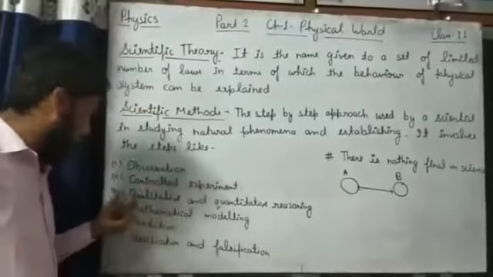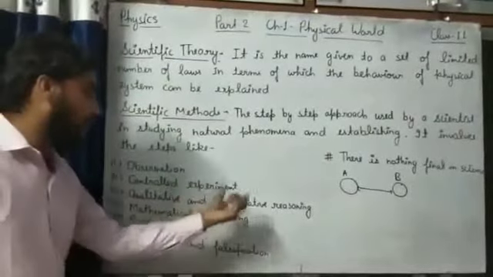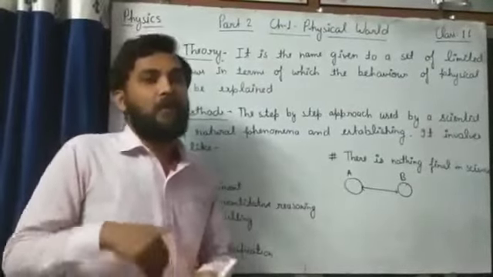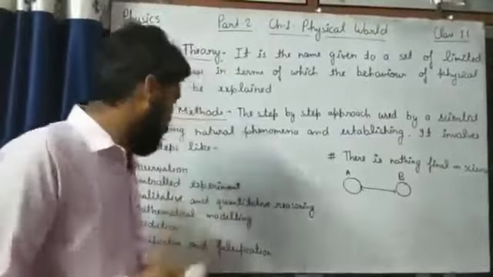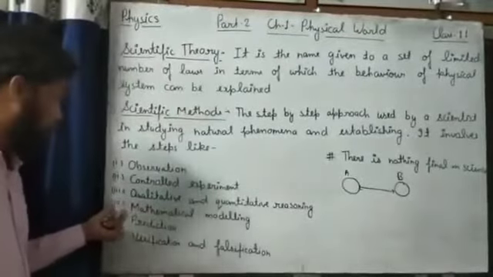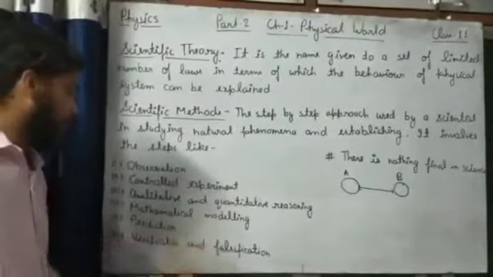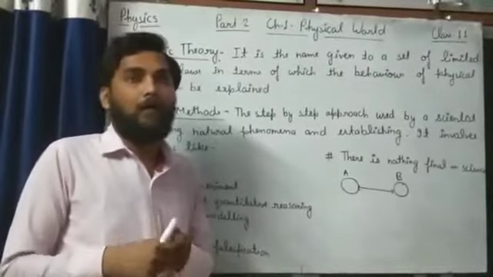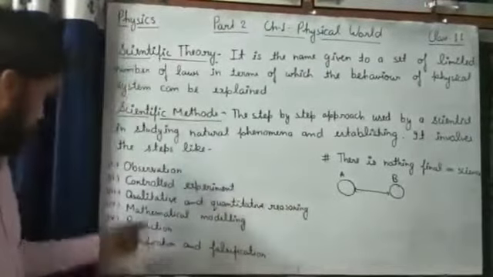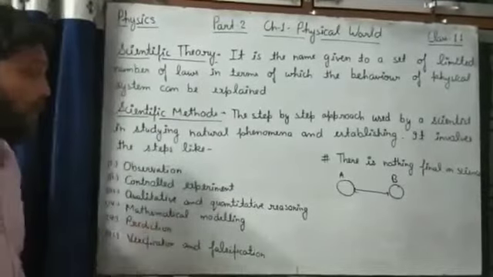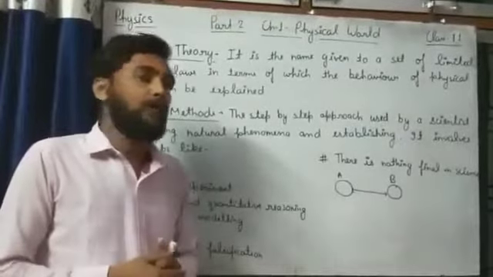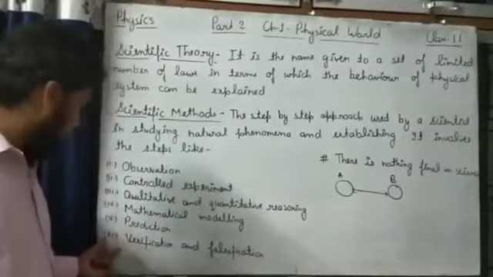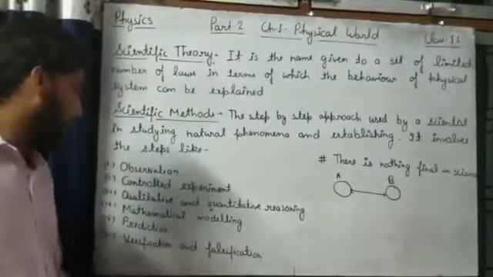Controlled experiment. Third step is qualitative and quantitative reasoning. It means how much force is acting and what is the distance between them. Number 4, mathematical modeling. In mathematical modeling, we derive a formula for the gravitational force. And number 5, prediction. We predict whether the formula of the gravitational force or the natural phenomena is correct or not. And number 6 and last, verification and falsification.